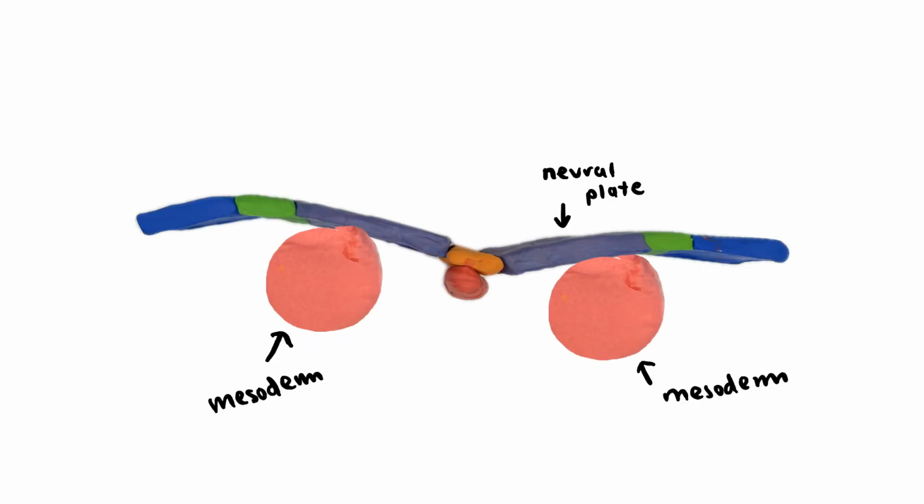The first hallmark event of neurulation is primary neurulation. This process starts with the neural plate, which folds into the neural tube, giving rise to the future brain and spinal cord. The cells of the neural plate constitute an epithelial sheet, and the whole plate will fold along the dorsal midline.